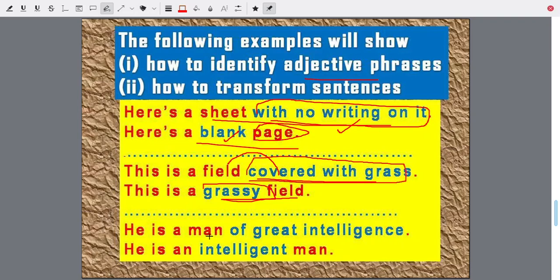He is a man of great intelligence. It is describing the man, an adjective phrase. Or, he is an intelligent man. There is an adjective, intelligent. So a man of great intelligence is doing the work of an adjective. That means this is an adjective phrase.